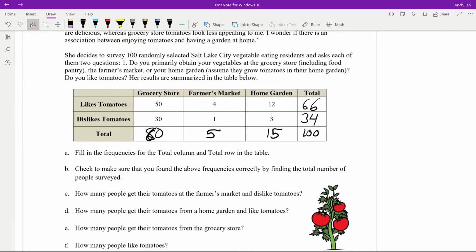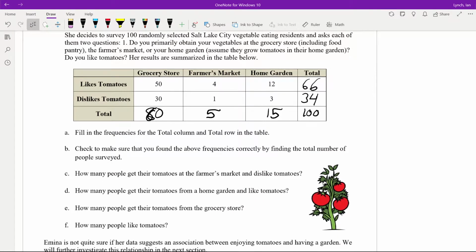And again, we looked at how many people get their tomatoes from the farmer's market and dislike tomatoes. So we're going to go over to farmer's market and go down to dislike tomatoes. That's 1. That's not very many. How many people get their tomatoes from a home garden and like? So we go over to the column that's home garden, and we go down to like tomatoes, and there's 12.